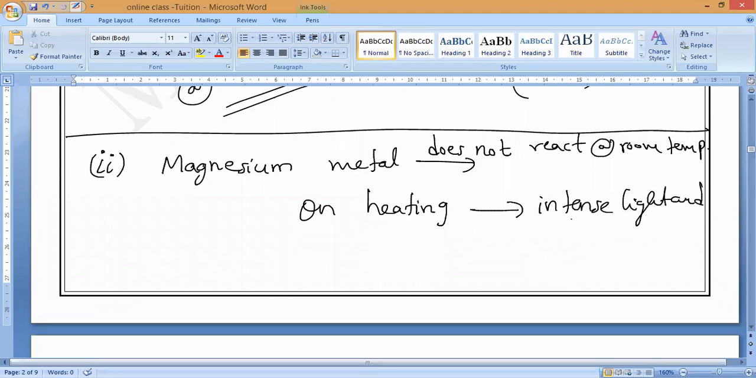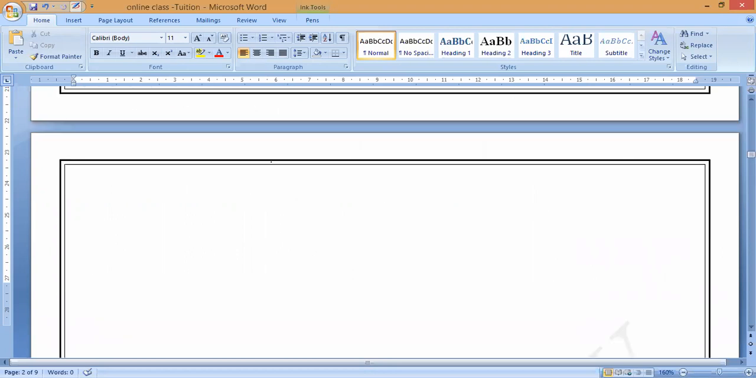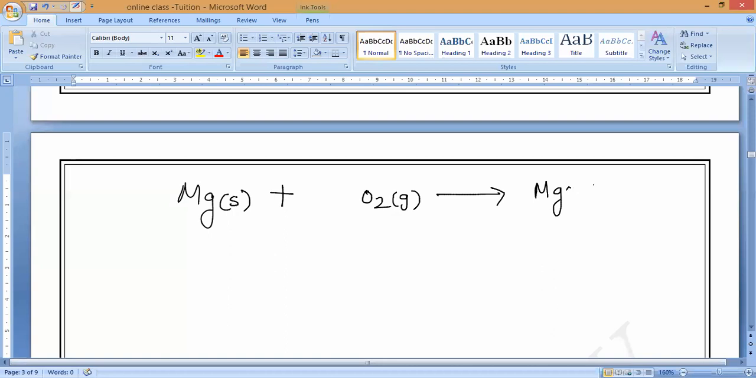That intense light we used to call as what, guys? Dazzling light, dazzling flame. All of you should remember. And it will also produce a lot of heat, and it will finally form one oxide. What is that oxide called? Magnesium oxide. Magnesium ribbon is in solid state. Magnesium reacts with oxygen and forms magnesium oxide, MgO, which is also in solid state.